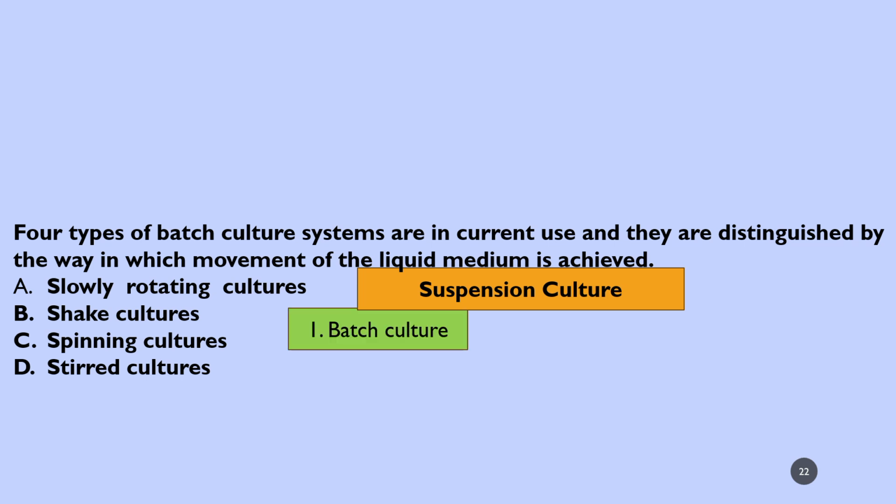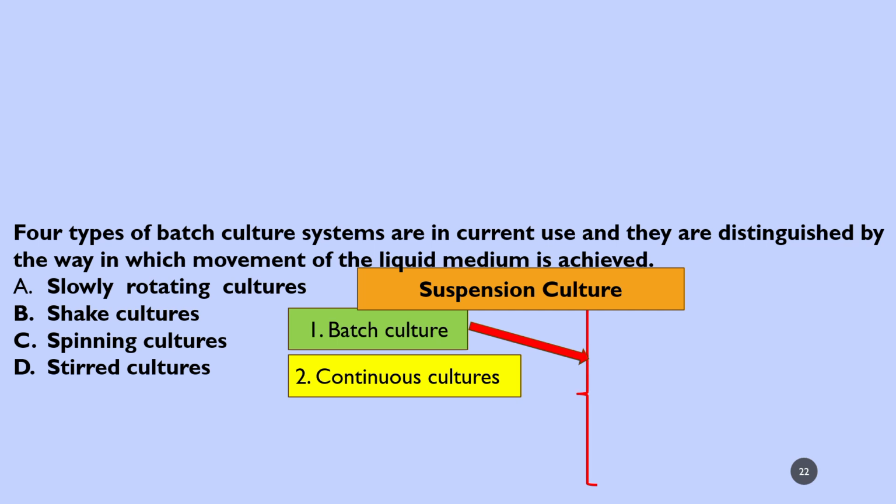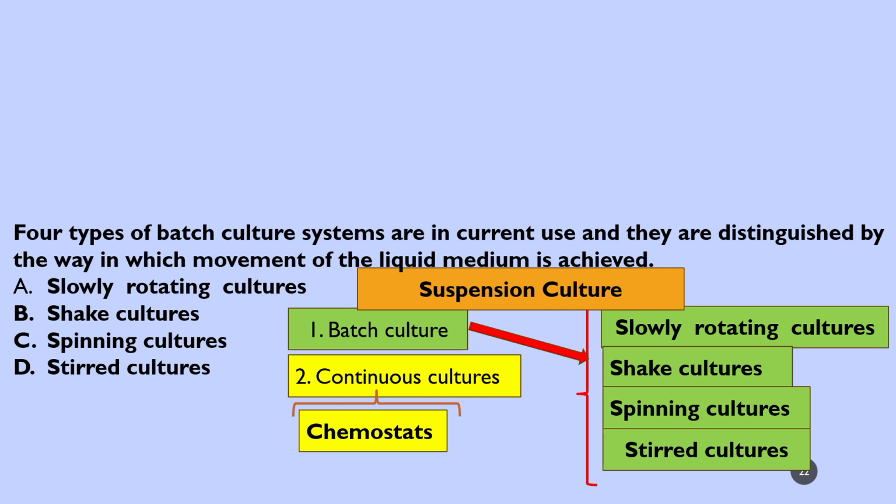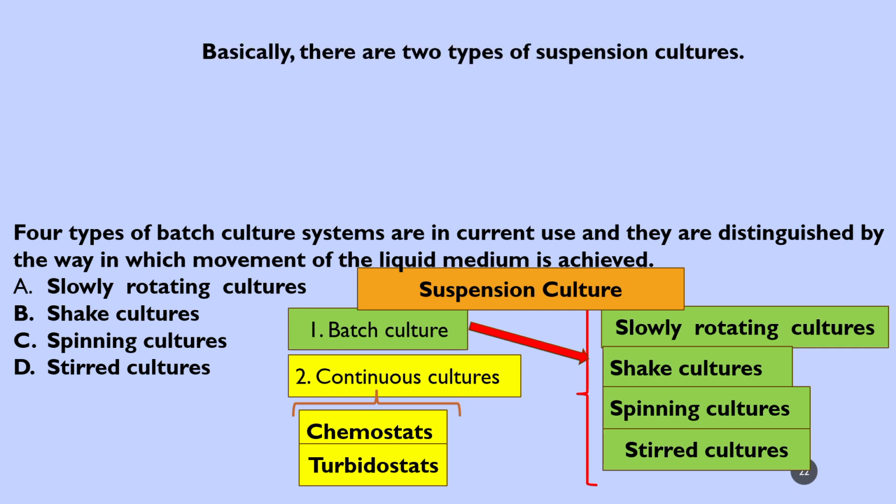So from here you can see the suspension culture, which we have seen. One is batch culture, which has 4 types: slowly rotating culture, shake cultures, spin cultures and stirred cultures. In continuous cultures we should discuss chemostats and turbidostats. So basically there are 2 types of suspension culture. One is batch culture, another is continuous culture.